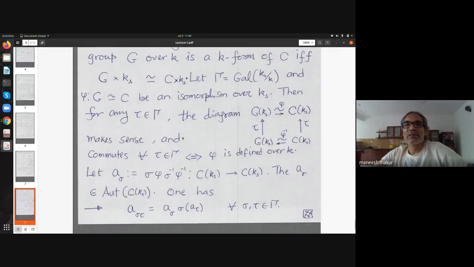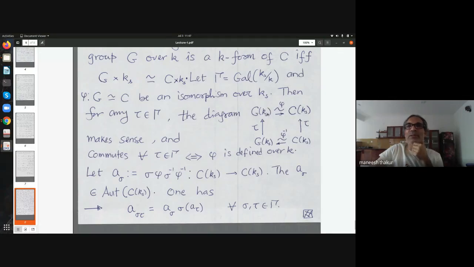So fix a separable closure and look at the Galois group of the separable closure over K, and fix an isomorphism phi of G with C. Of course, this isomorphism is defined over Ks to begin with. Then for any Galois element sigma, I can write a diagram like this.